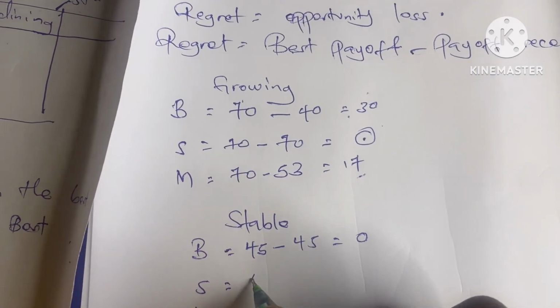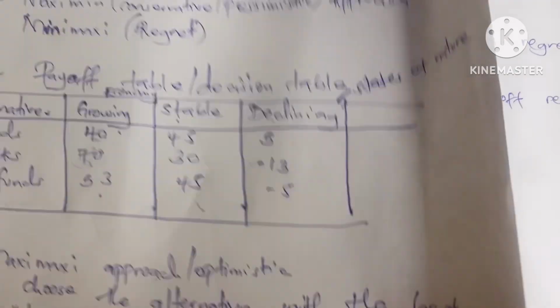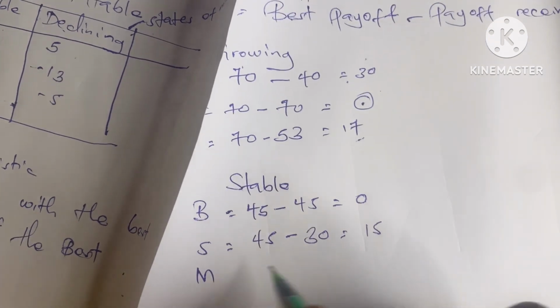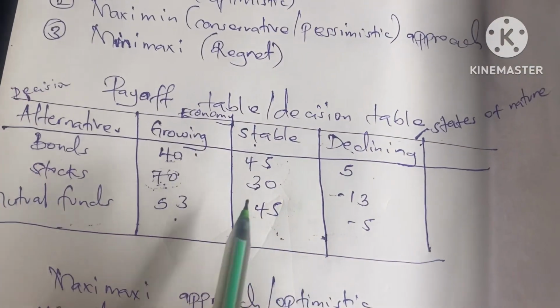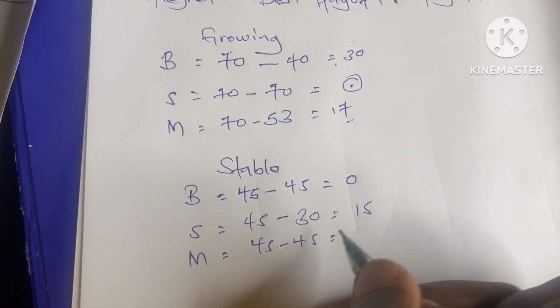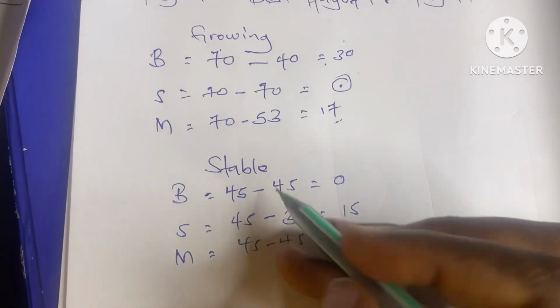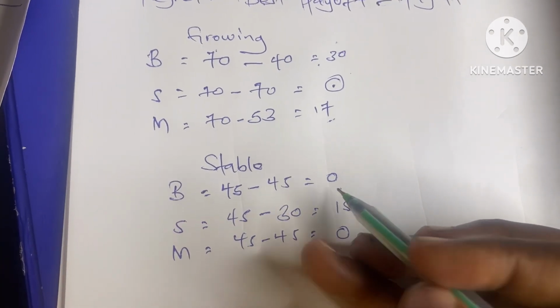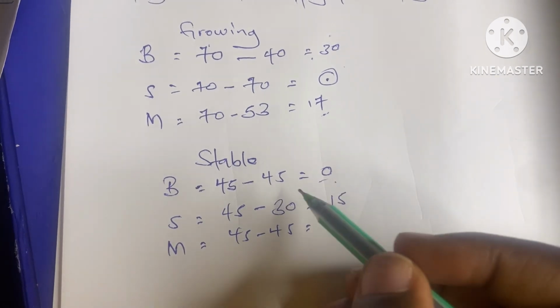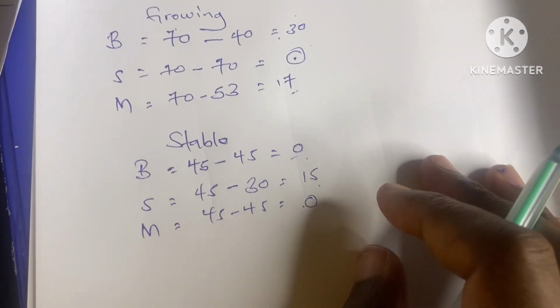For stocks, 45 minus 30, the regret is 15. For mutual funds, 45 minus 45, the regret is 0. So when the economy is stable, investing in bonds or mutual funds, no regret; investing in stocks, the regret is 15.